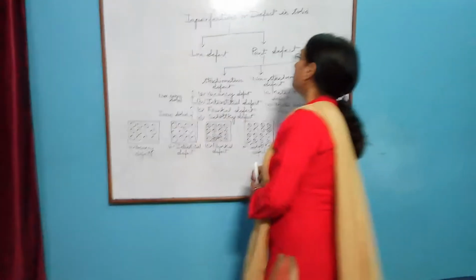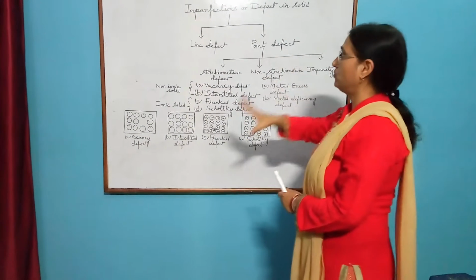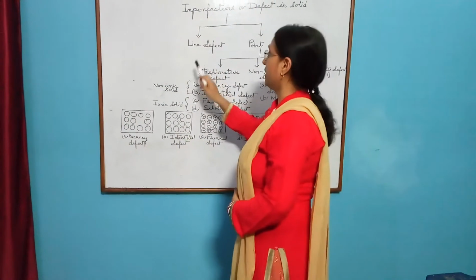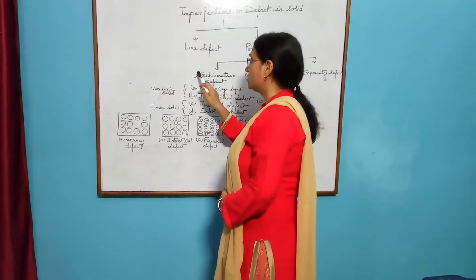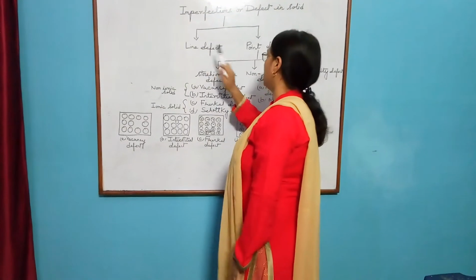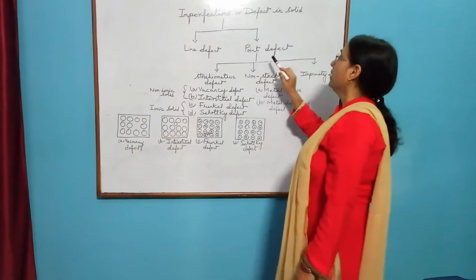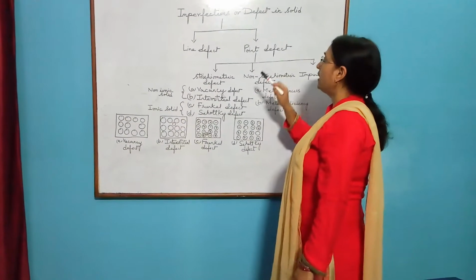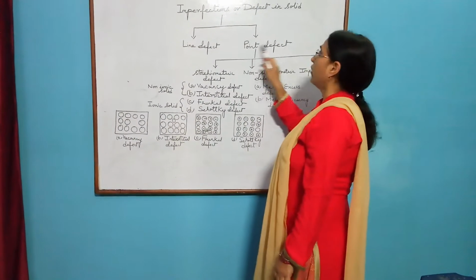Now the imperfections or defects in crystalline solids are mainly of two types. Line defect: when the imperfection is present along or throughout a row in a crystalline solid, then that type of defect is known as line defect. Now point defect. What is point defect? When the irregularity is present only at a particular point in a lattice, it is called a point defect.